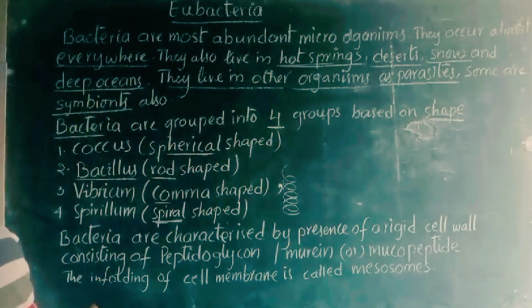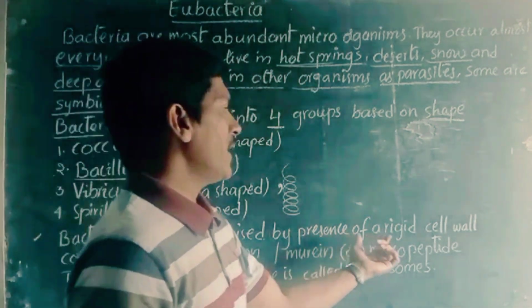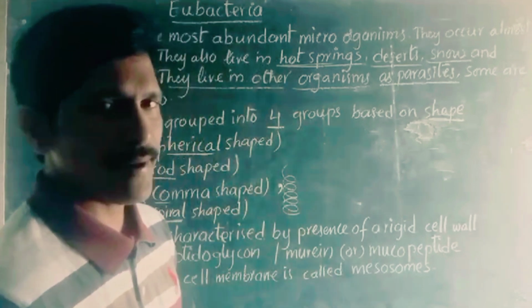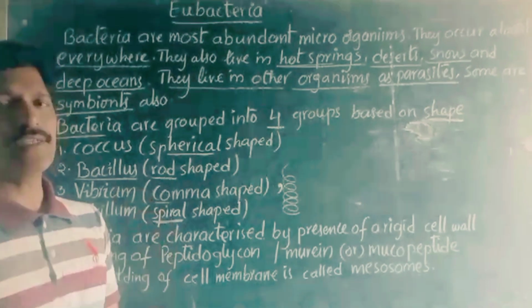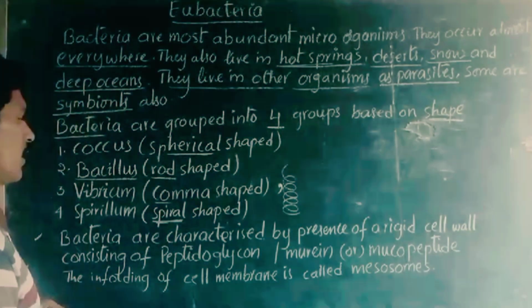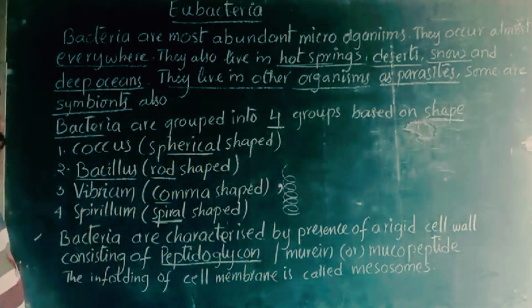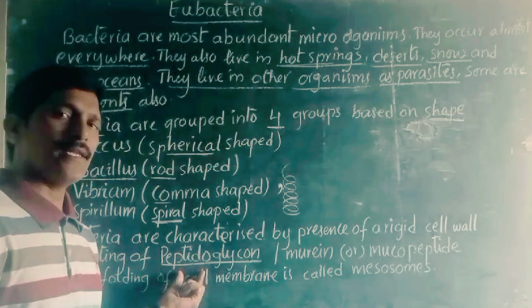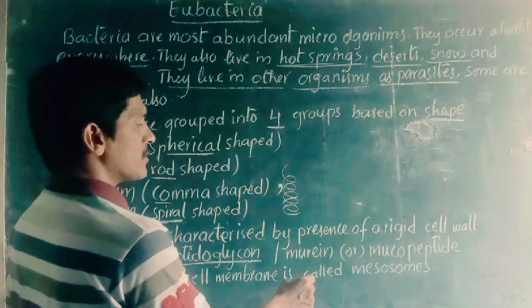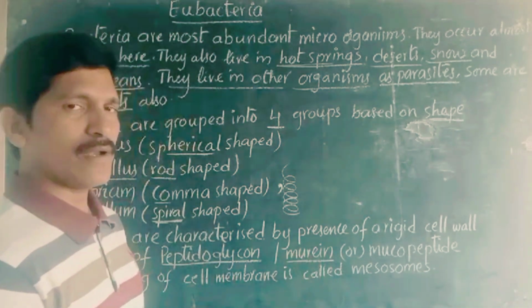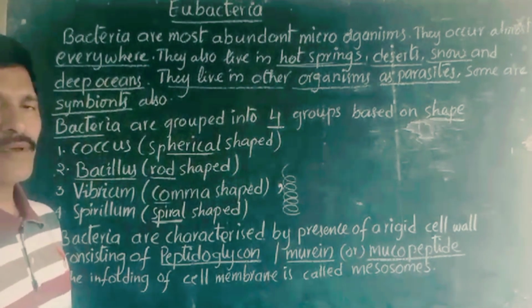One more important point is here. Bacteria are characterized by the presence of a rigid cell wall. When you observe the bacteria, around the bacteria we can find a strong rigid cell wall, made up of peptidoglycan. The material present in the cell wall around the bacterial organism is peptidoglycan. This is also called murein and also called mucopeptide.